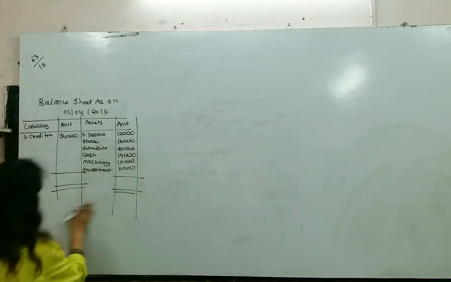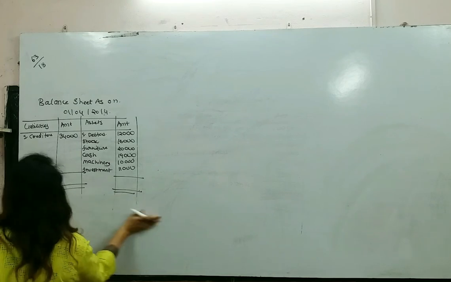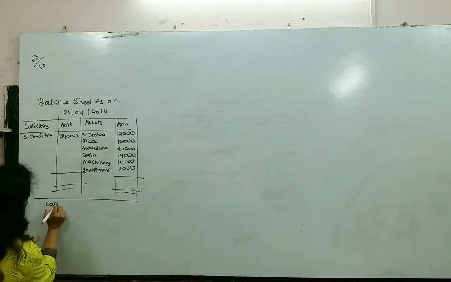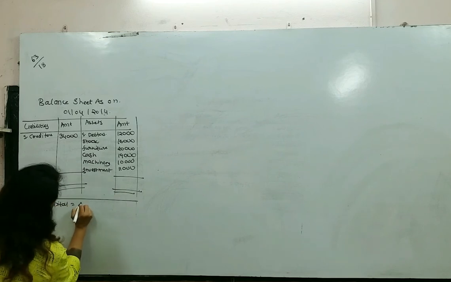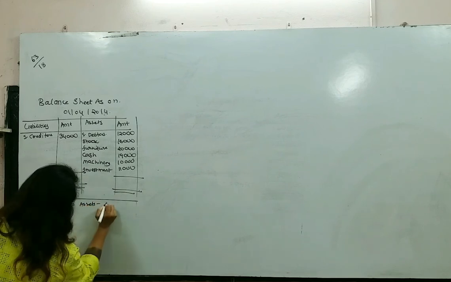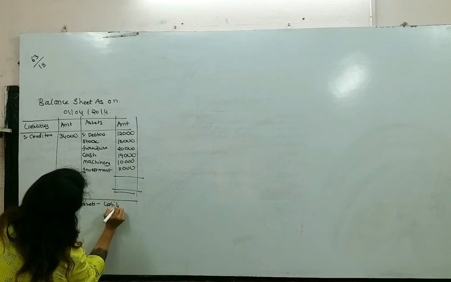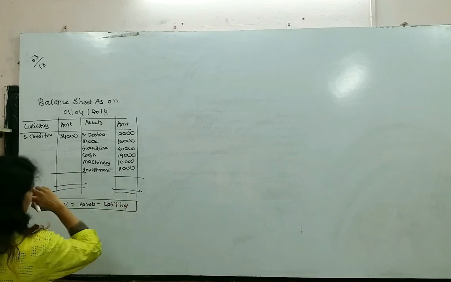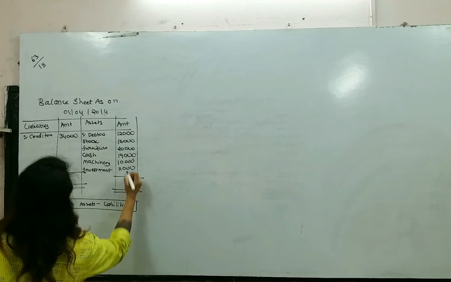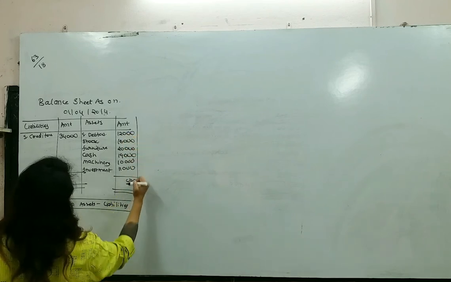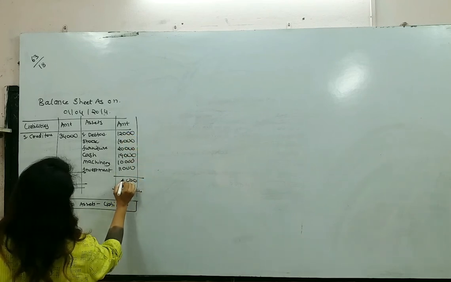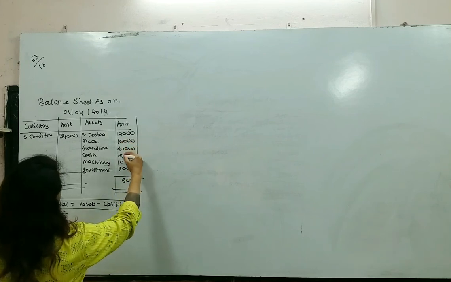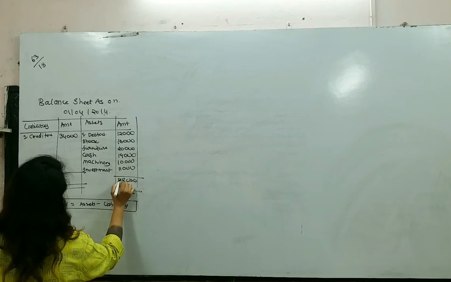Now here, capital is equal to assets minus liabilities. Now let's do the total of assets. 6 plus 2, 8, 8 plus 8, 16, plus 1, 17, 17 plus 1, 18, 1 will carry, 2, 3, 5, 6, 7, 8.